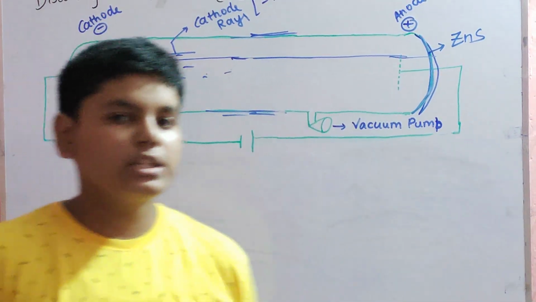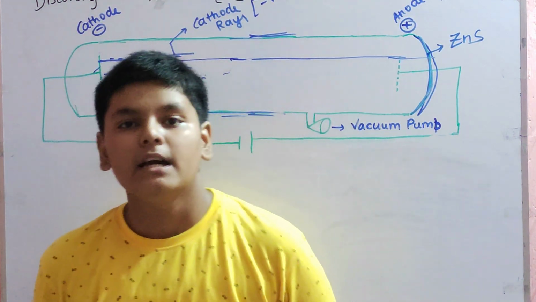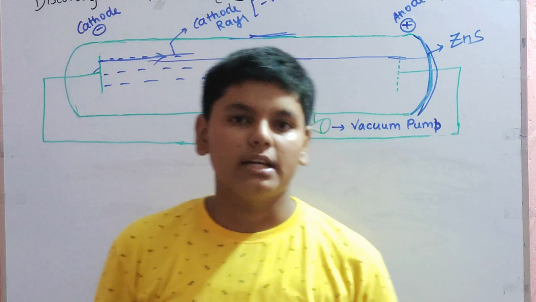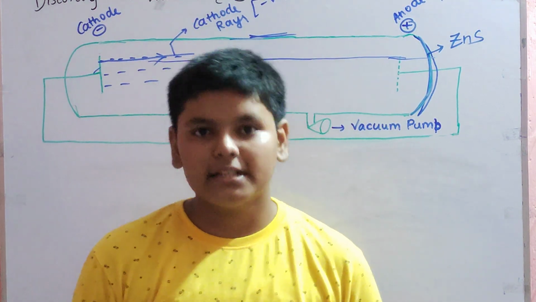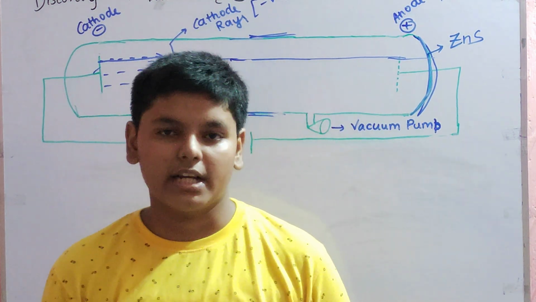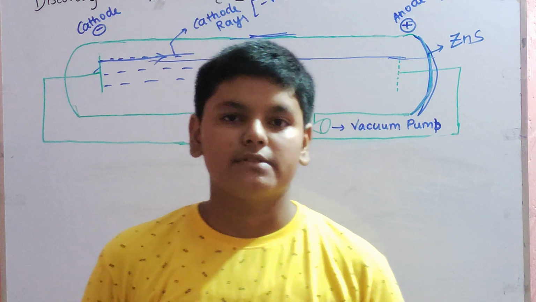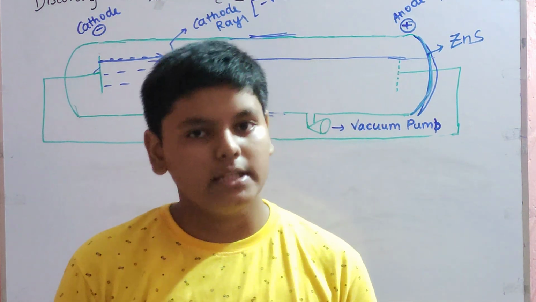Why did J.J. Thomson say that atoms have one more particle? He discovered electrons, which have negative charge, and the atom is electrically neutral. It means that the number of positive charges equals the number of negative charges. He just found the negative charge. There is something positive that is left, and that positive thing is called the proton.